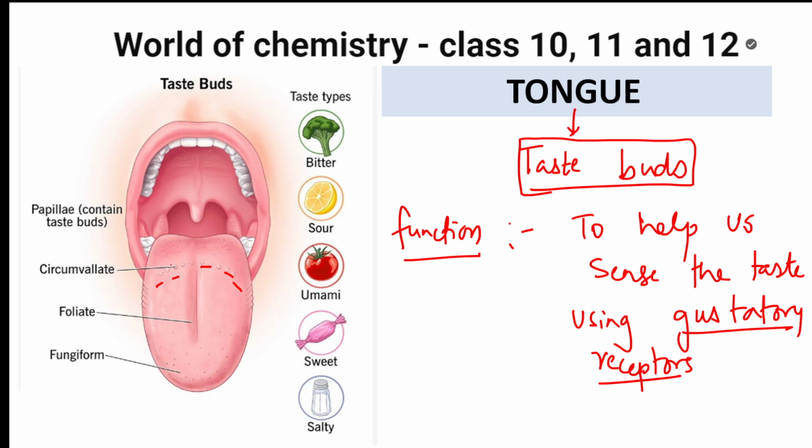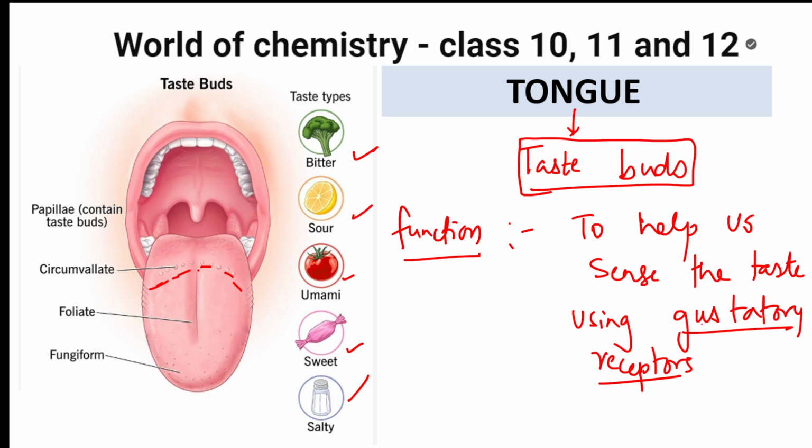Through these receptors we are able to tell whether it is bitter, sour, a little bit citric, sweet, or salty. These gustatory receptors have the taste buds with which they tell us which taste it is. So during this process, what happens? Saliva mixes on this. Once you taste the food, saliva mixes.